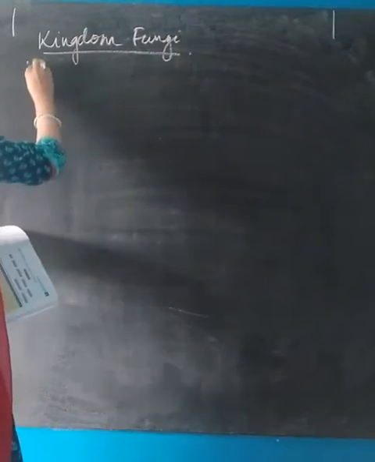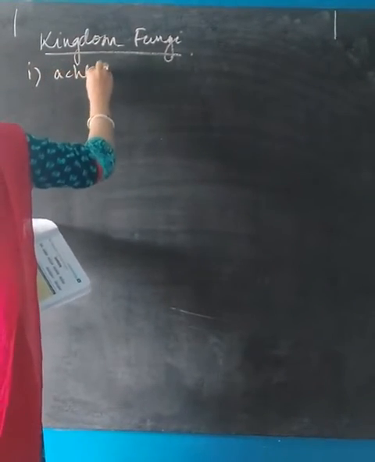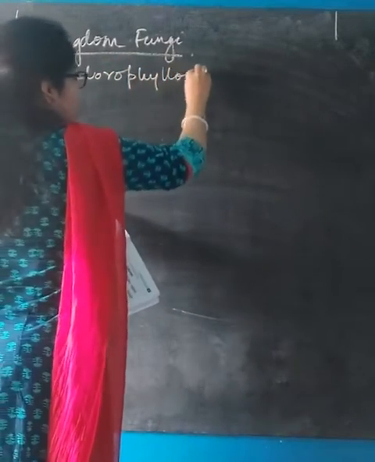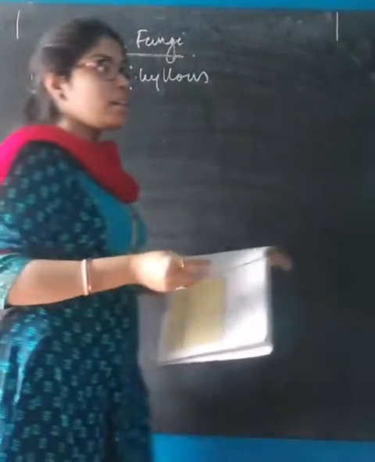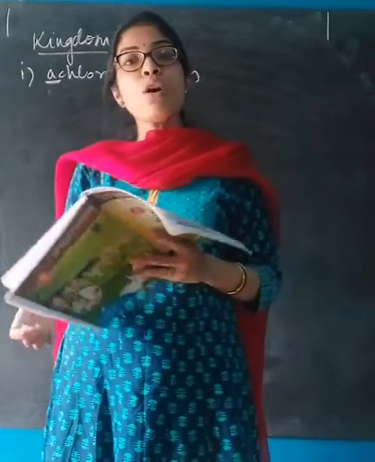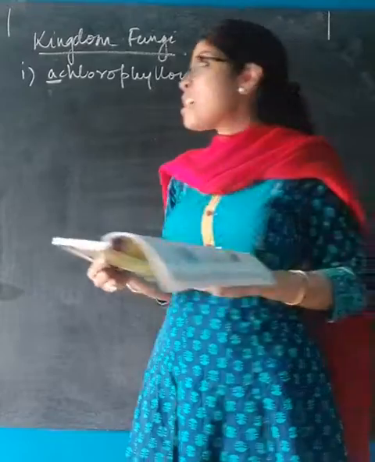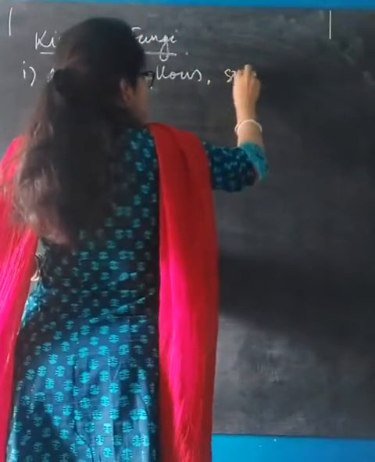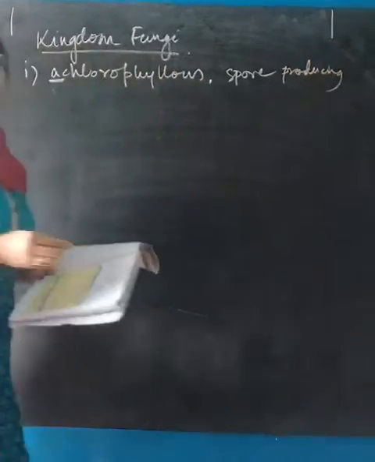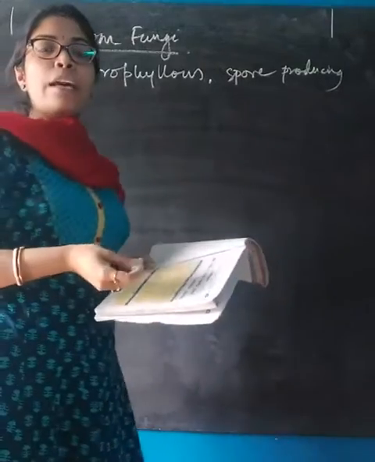Now talking about the identifying characteristics. The first point is they are achlorophyllous. Achlorophyllous means chlorophyll is absent, that means they do not have chlorophyll in them, and they do not perform the process of photosynthesis, thus they cannot produce food on their own. They are also spore producing, which means they reproduce by spore formation.